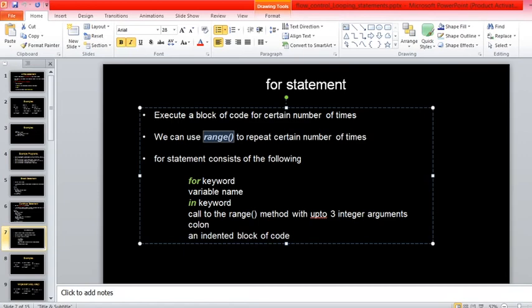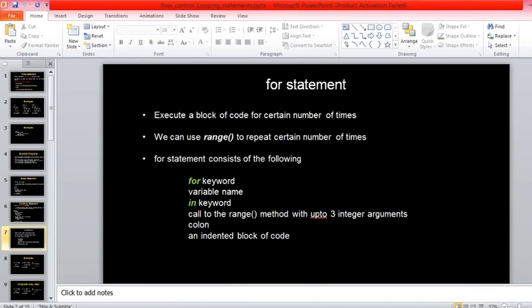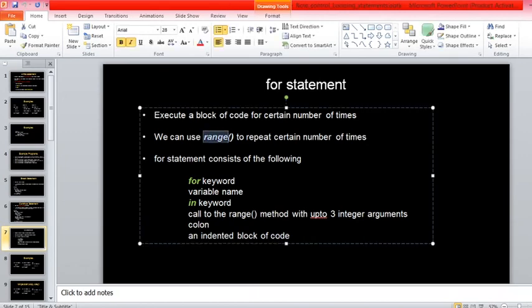Are you getting my point? Yes, sir. So I said a for loop is basically to execute a block of code for certain number of times. But to decide how many times to execute a block of code, that can be done with the help of a function, or method, called range function. Right, so look at the syntax.